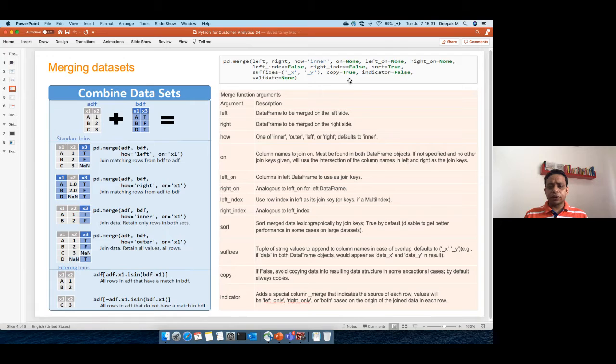One feature which is also there is the merge indicator. This indicator option is false by default. If you add this option, it will add another column in your final data and it will tell you where the record came from, whether it is available in both, or left or right. That can be useful in validating your information.